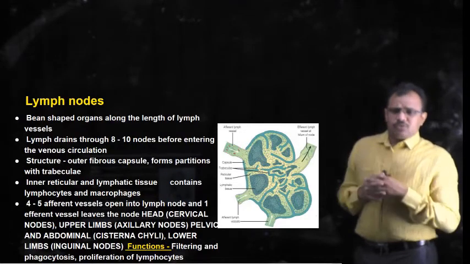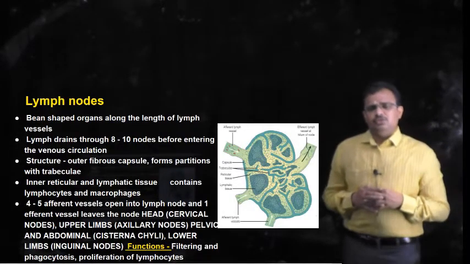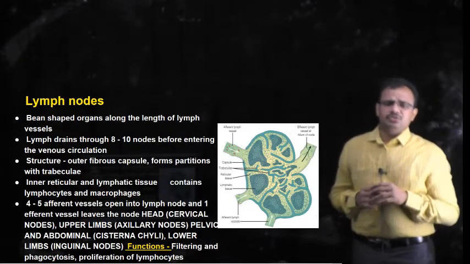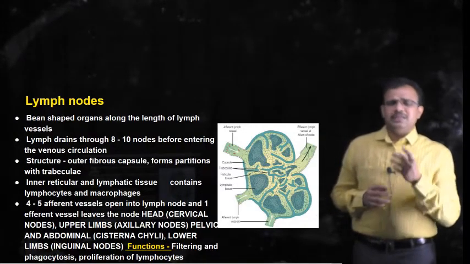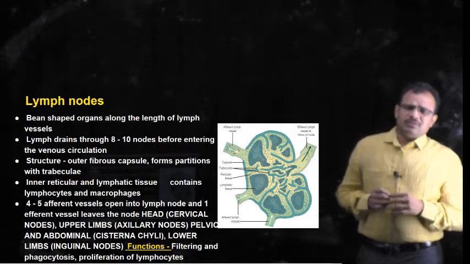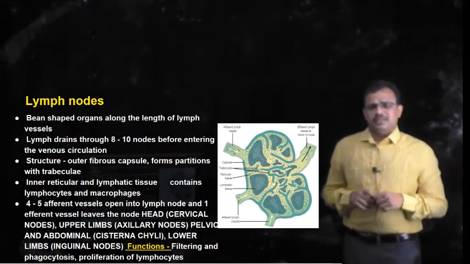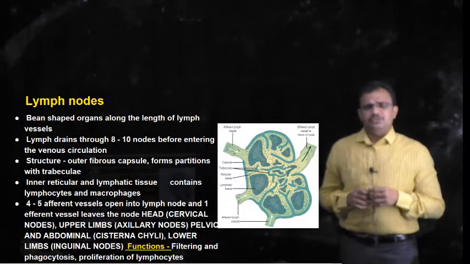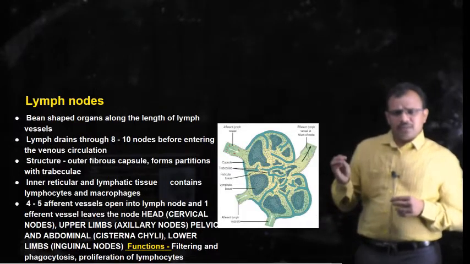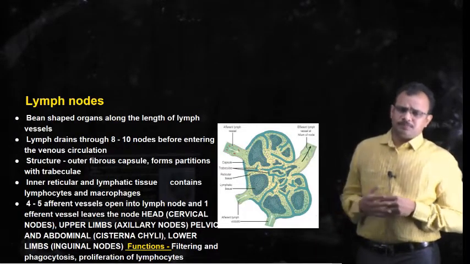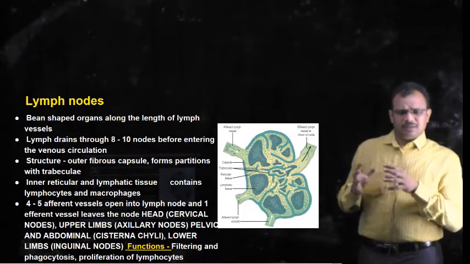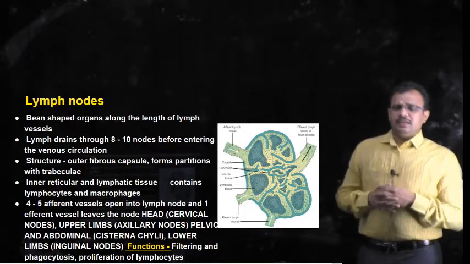Within the lymph node there are various tissues such as lymphatic tissue and reticular tissue. Reticular tissue is a type of connective tissue, and it is involved in providing structural support to the underlying lymphatic tissue.